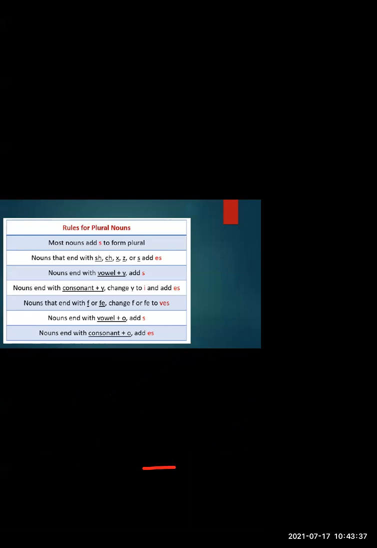These are vowels. So whenever nouns end with a vowel plus a Y at the end of the word, okay?